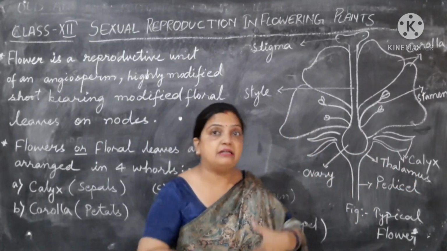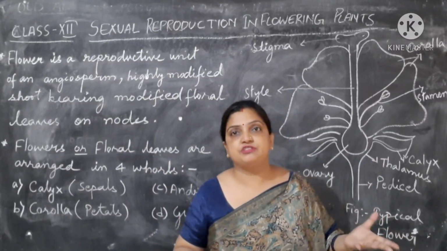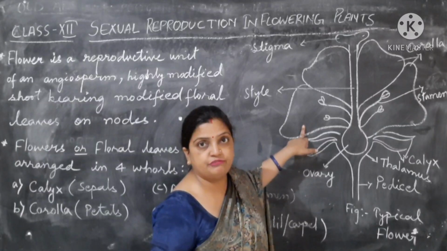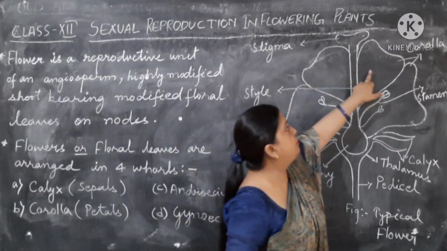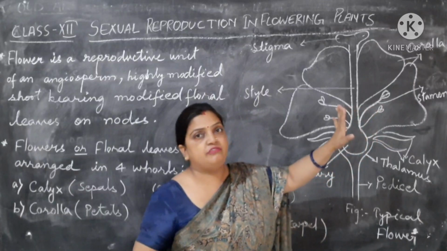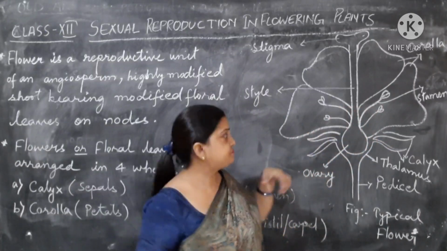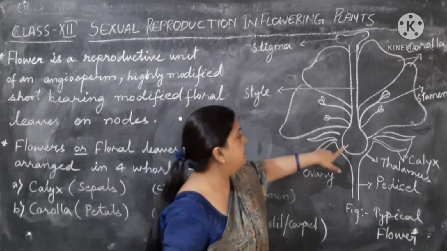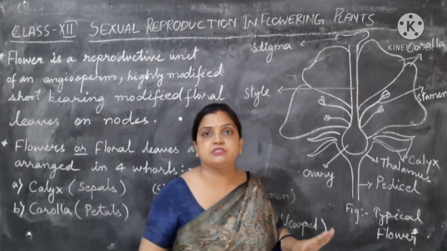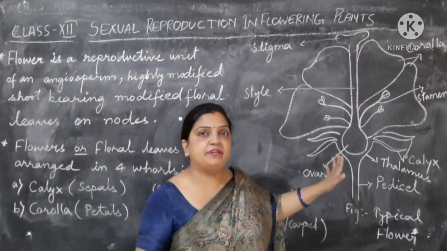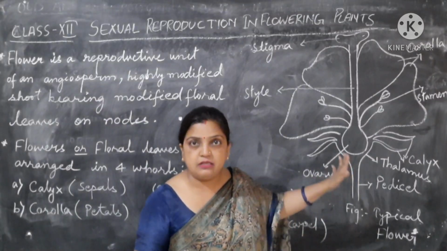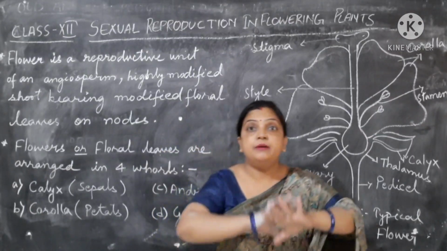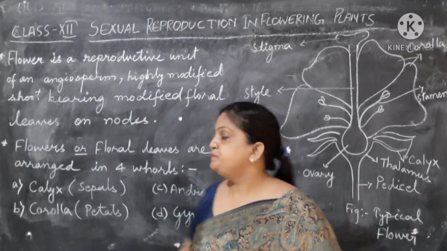Then you might have seen a colored, leaf-like part, which is called the petal or corolla. So this has been shown as the corolla in a flower. This is the corolla, the colored part of the flower, which is also called the petal. Then we have this one. This is your stamen, and this middle section I have told you is your pistil. This is a typical diagram of a flower which you have studied before and today also. We are just going to discuss it briefly over here.